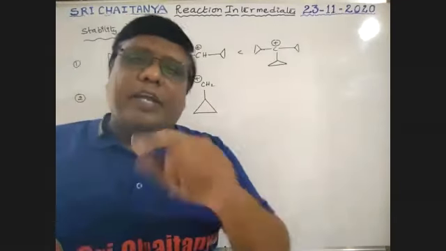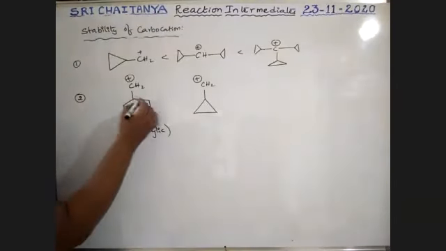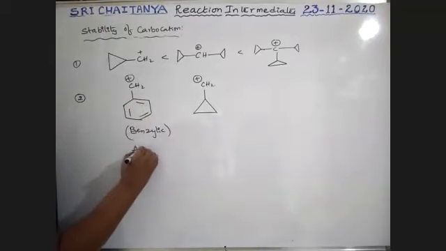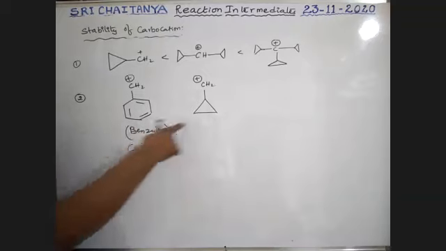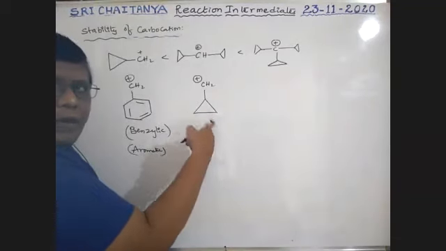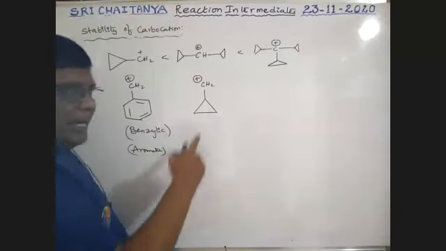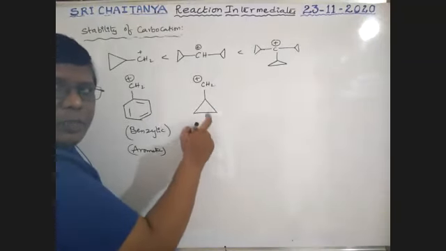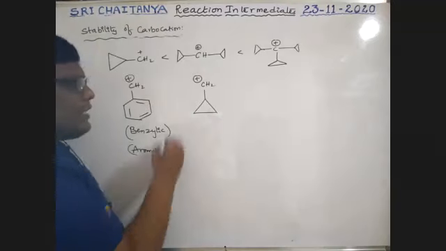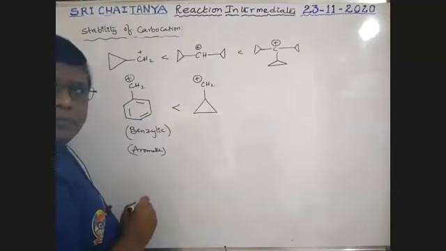Third one, aromatic. Boys, this benzene ring is aromatic, but this is cyclopropyl. Among aromatic and cyclopropyl, which is more stable? Second one, because the dancing resonating structure is more stable than aromatic cases. Therefore, the order is this one.